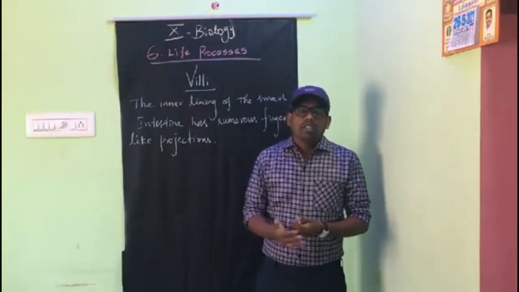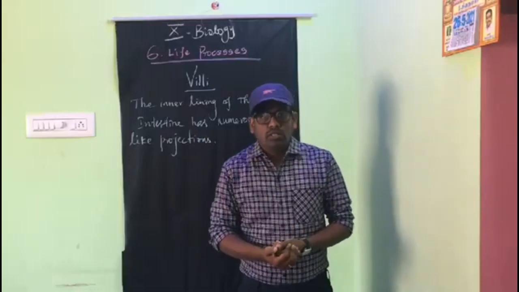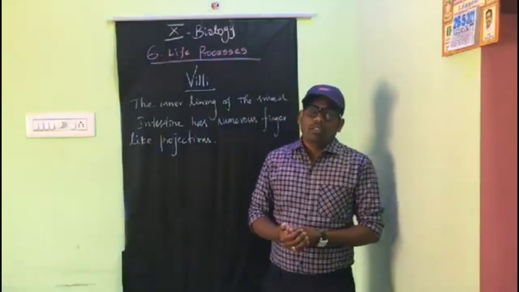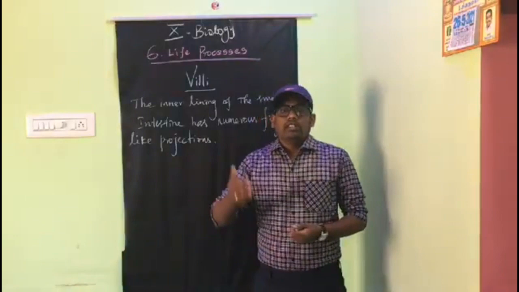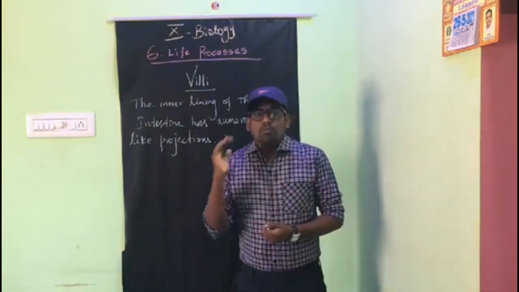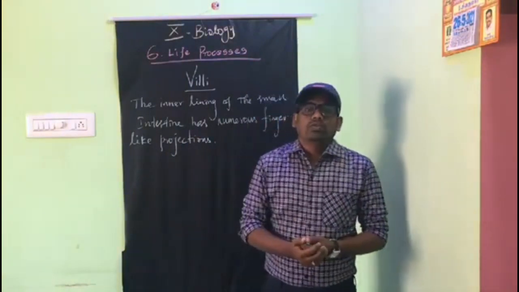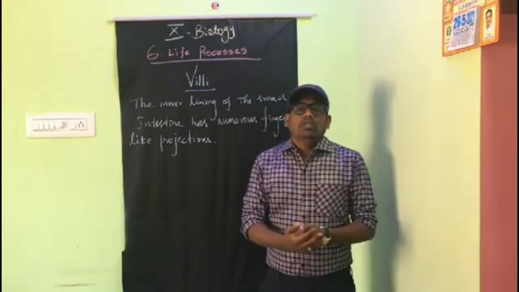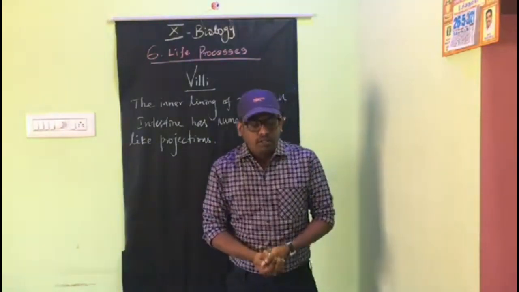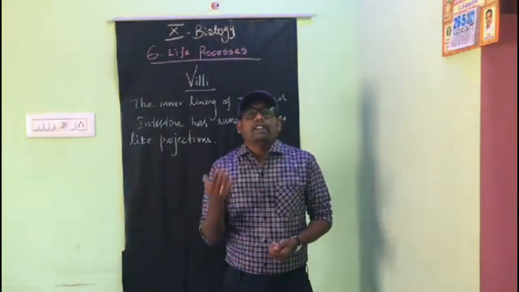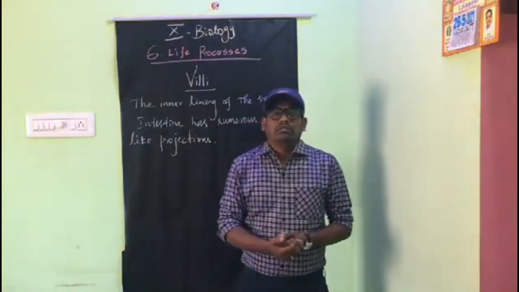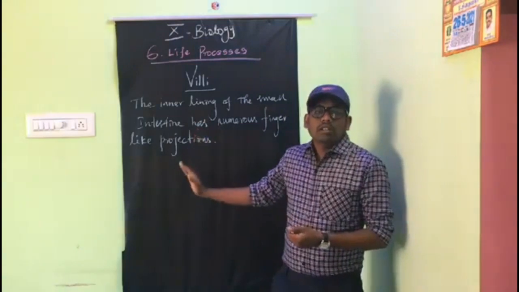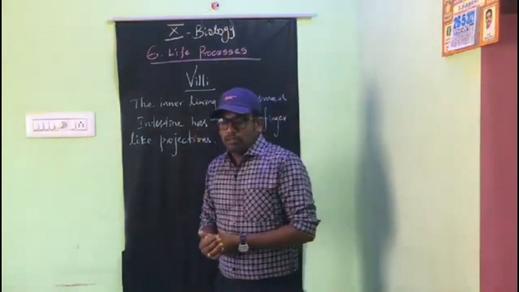With the help of these digestive juices, the food is further broken down in the small intestine. For example, carbohydrates break down into glucose, proteins break down into amino acids, and fats break down into fatty acids and glycerol. All this occurs in the small intestine only.